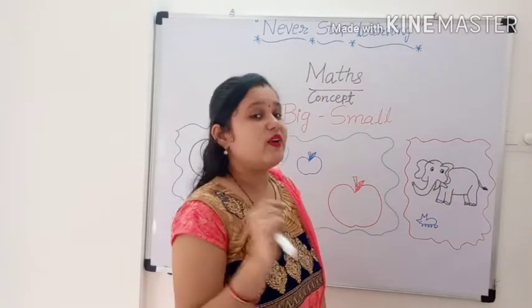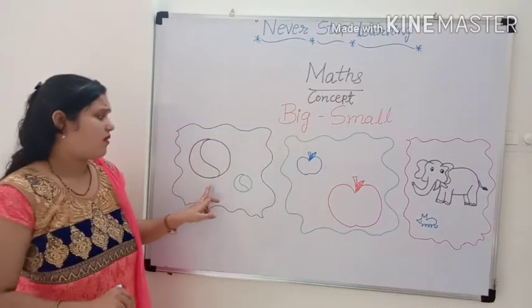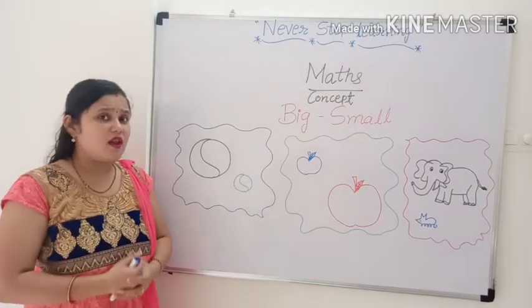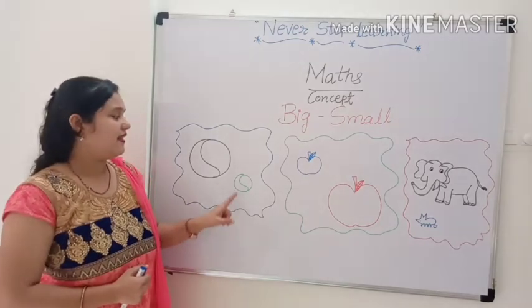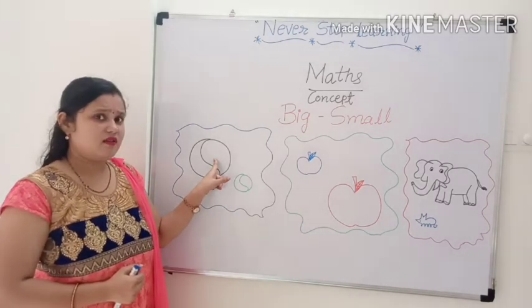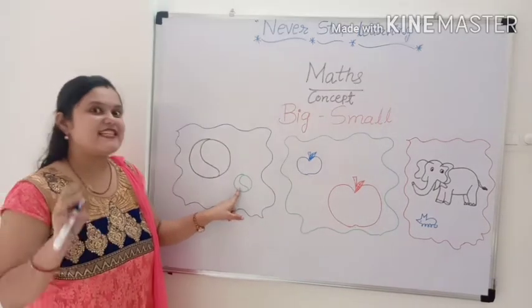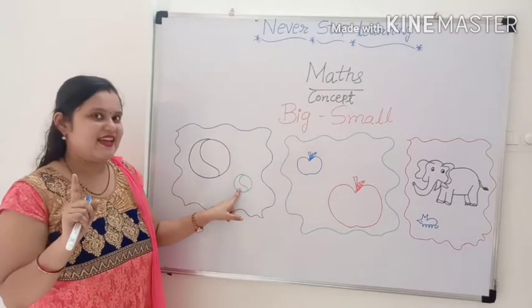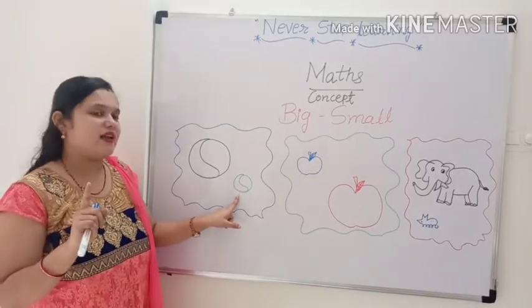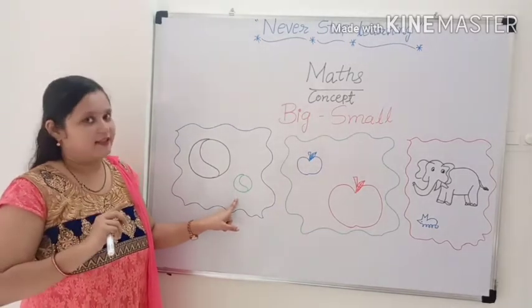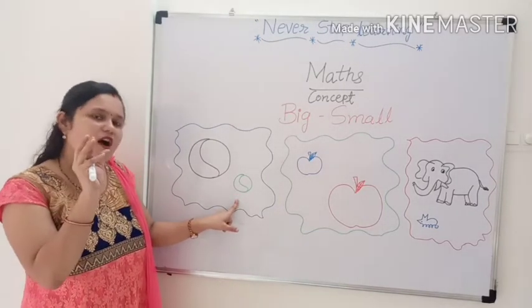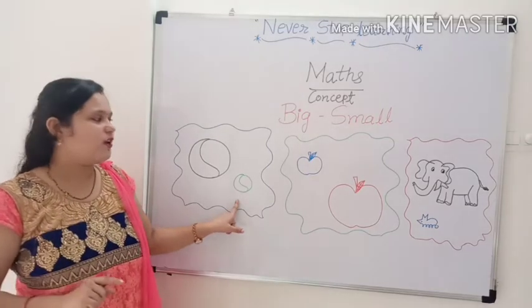Now you tell me, which one is small? Is this small? No. This is small. Yes, this ball is small. Yes, very good.